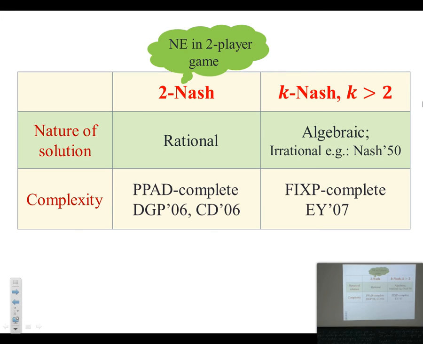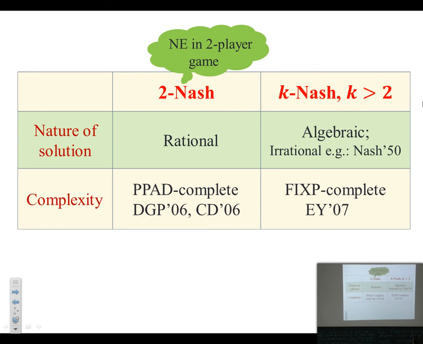Okay, so this is what we know about Nash Equilibrium computation. For 2-player games, we know that the solutions are rational, and finding one is PPAD-complete, in a series of remarkable papers. And for 3 or more players, Nash Equilibria can be irrational but algebraic, and finding them is FIXP-complete. So this was about computing a Nash Equilibrium, where we know that there always exists a Nash Equilibrium from the Nash theorem.